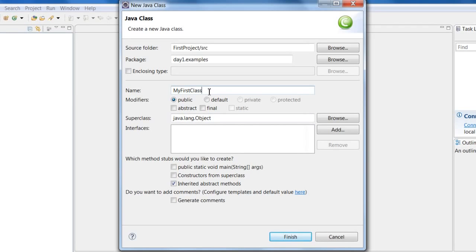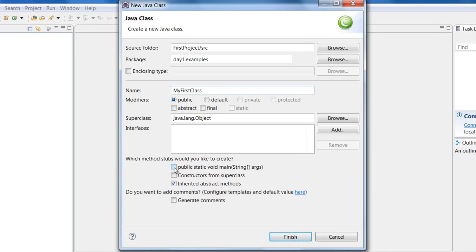Remember, while creating the class name, you need to use a capital letter. The class name starts with a capital letter, and the subsequent words will also have capital letters. For example, my M is capital, and then first class F is capital and C is capital. There should be no space between these words. It should be one word.